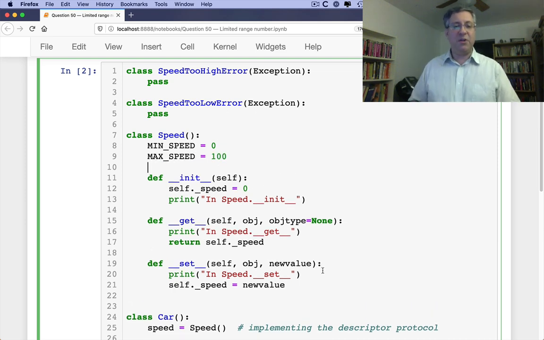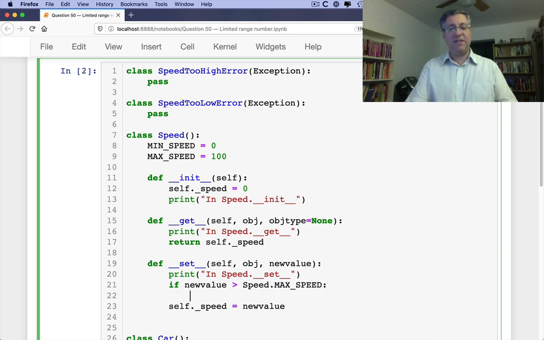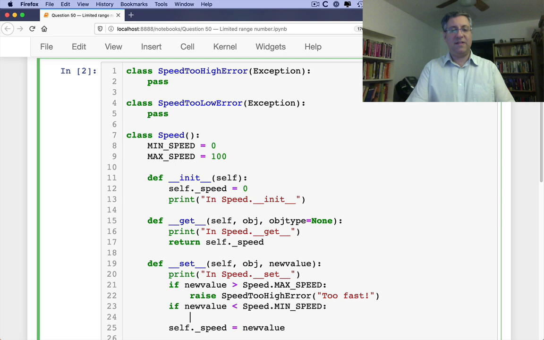And so now in set I can say if new value is greater than Speed.max_speed, then we're going to say raise SpeedTooHighError, too fast. And similarly I can say if new value is less than Speed.min_speed, we can say raise SpeedTooLowError, too slow.